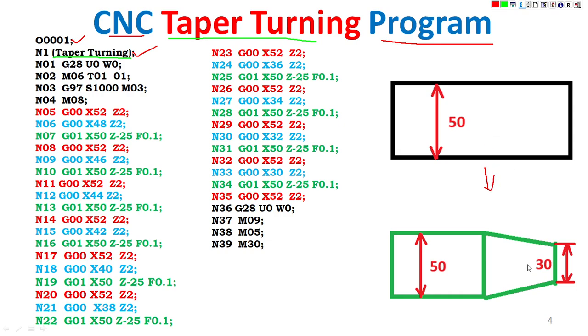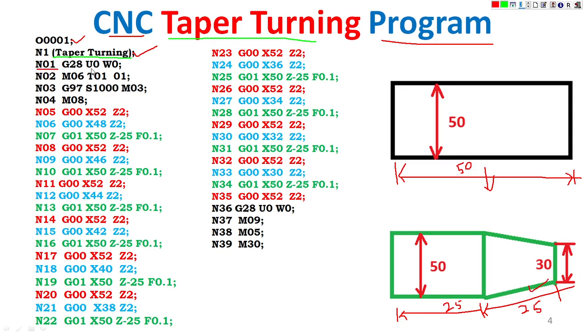After machining, the length of the specimen is 25 here and 25 here. So the total length is 50 mm: this part is 25 and this part is 25.